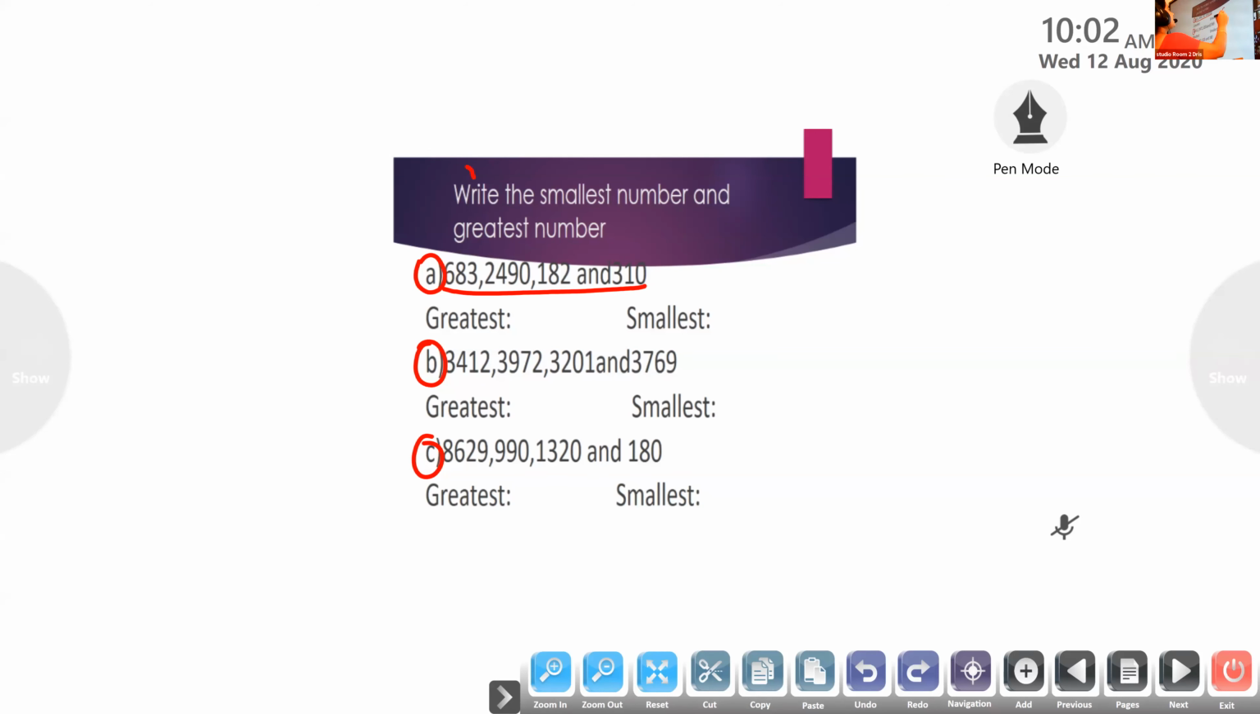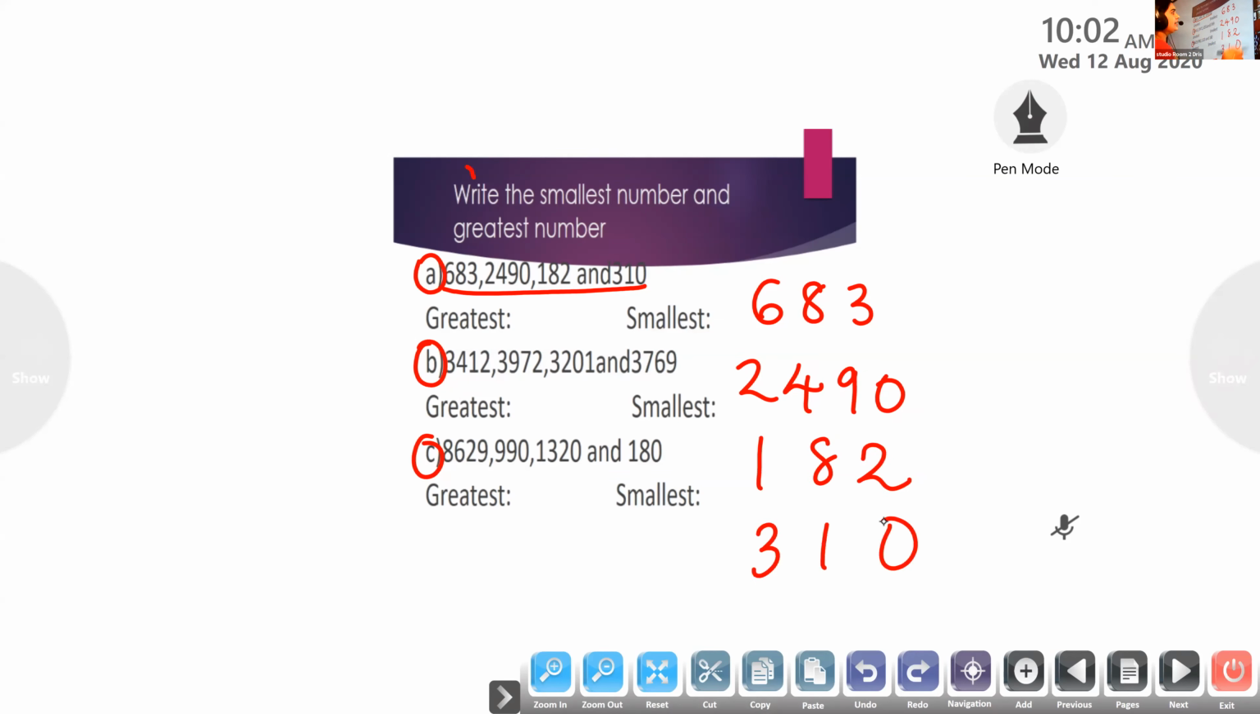These are the numbers: 683, 2490, 182, 310. Dear children, when we get some numbers to compare, first, what do we want to do? We should look at the digits. We should check the number of digits.